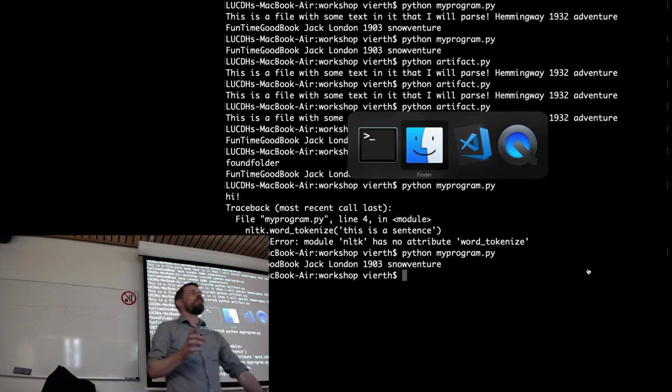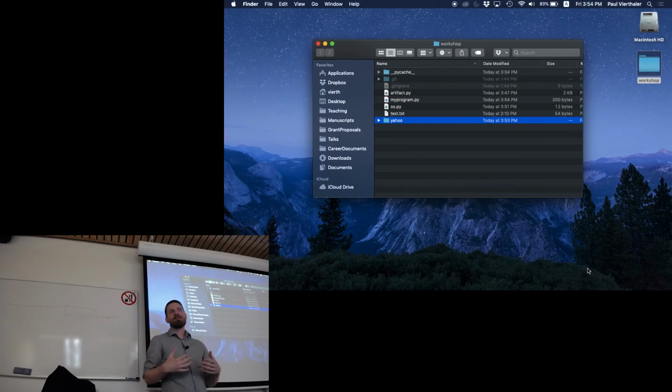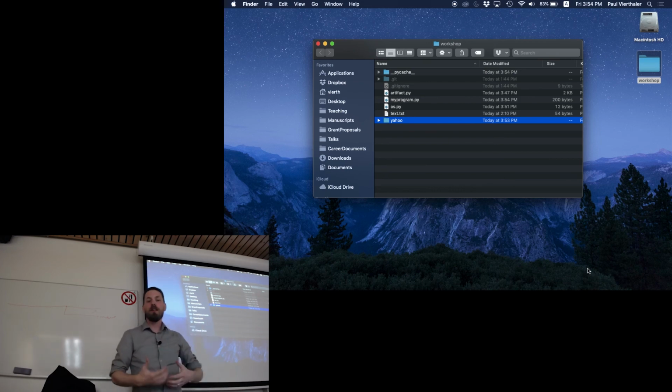So I guess because os is in the standard library, it probably knows to check first in the central distribution. But something like NLTK, which is part of the Anaconda distribution, but not part of the Python standard library, it's going to look for that in the local folder first. And when it finds something, it doesn't then go look for the central version.